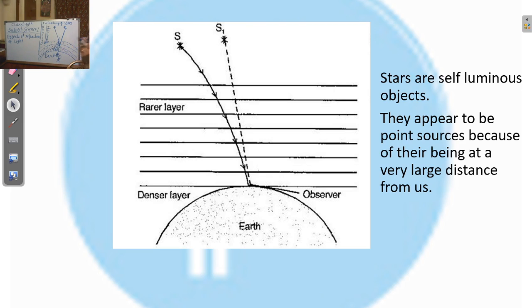Because of the change in refractive index, we get different positions of these stars. But the distance is very large from us, so these stars appear to twinkle. It's clear. So this is the reason the stars twinkle.